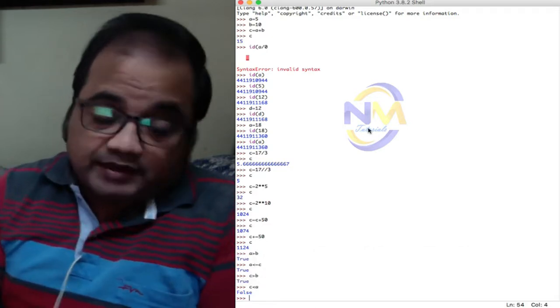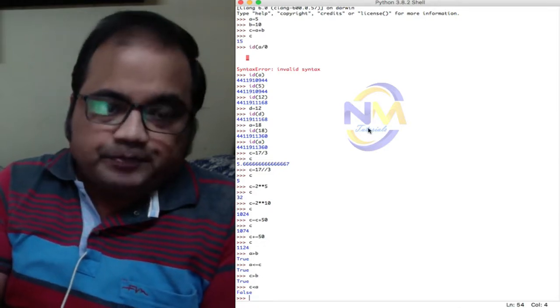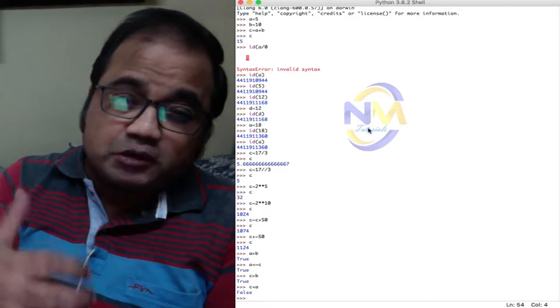So these are relational operators: less than equals to, greater than equals to, not equals to, right? Now, so these are relational operators.